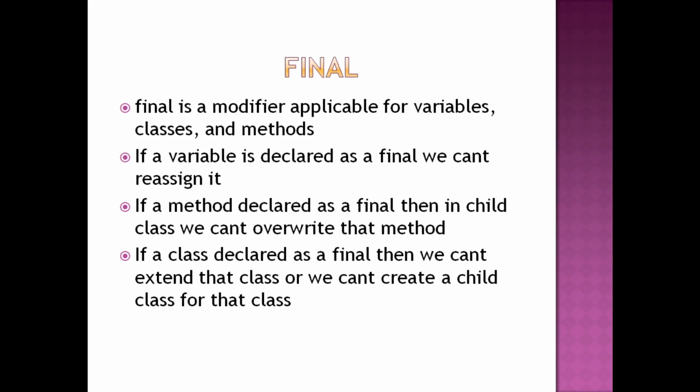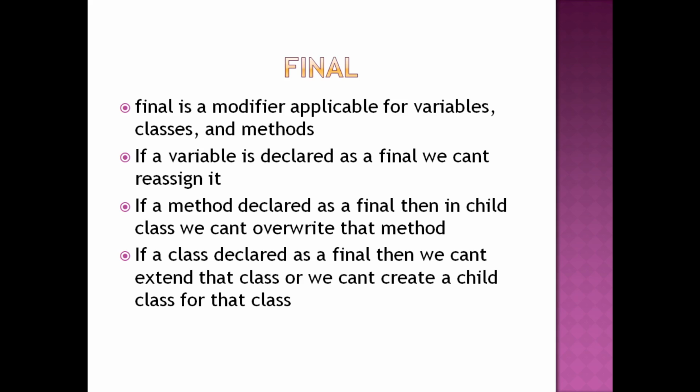So remember, whenever the final keyword is used, the declaration of that entity is final. If final is declared before a variable, the variable becomes constant and in future we cannot assign any value to it. If it is declared before a method, nobody can override that method in a derived class; this happens in inheritance.